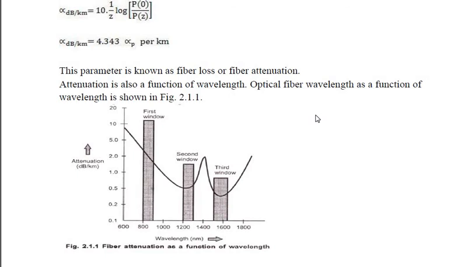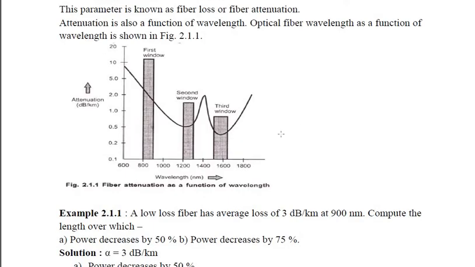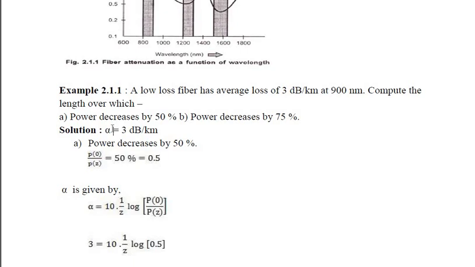Stating a low loss fiber has average loss of 3 dB per kilometer. That means an attenuation of 3 dB per kilometer is given at a wavelength of 900 nanometer. Compute the length over which power decreases by 50%, and second part, power decreases by 75%. So as stated, attenuation is given as 3 dB per kilometer. So what is this power decreases by 50%? They have given Pout by Pz as 50%. That means at the output the power has been decreased by 50%, that is equal to 0.5.